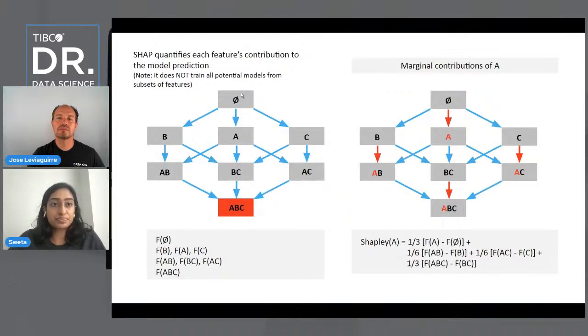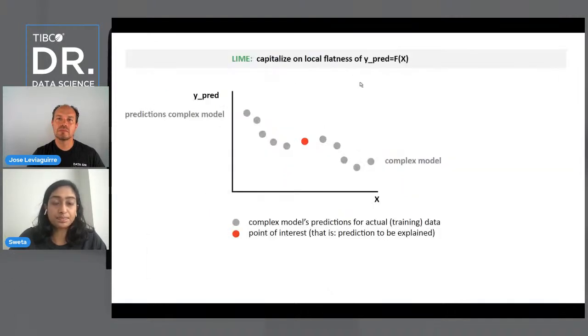So in the end, we have ways to say how this one feature here, let's say a customer's time with a certain bank or their history, contributes to the model's prediction. So SHAP is pretty efficient. It doesn't train all types of potential models, but it does require incoming training data to test out different types of subsets.